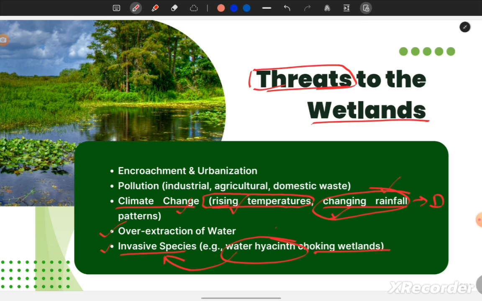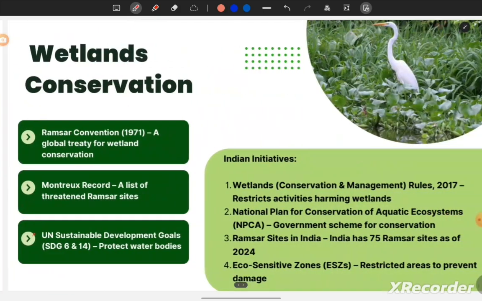We have seen the water hyacinth example, and we have one fish species recently in the news which is very invasive in nature, and it is creating a threat to the native fish species in that ecosystem. So these are the threats or challenges wetlands are facing. Some are environmental, some natural, and some anthropogenic, which we are creating for the wetlands.